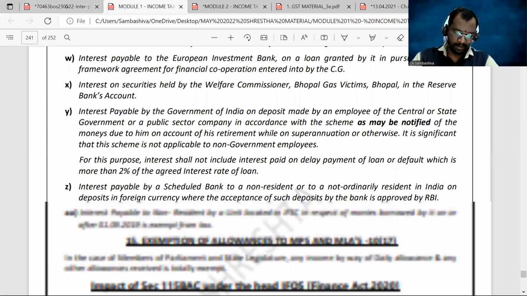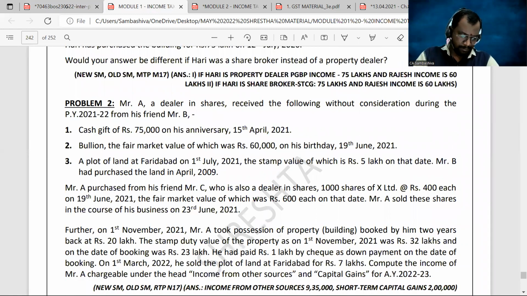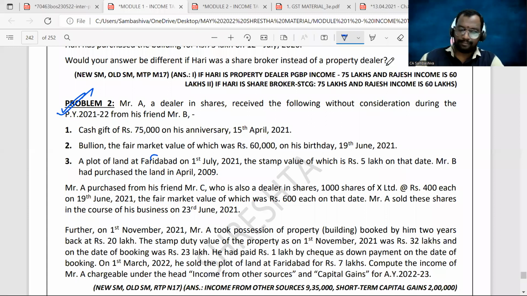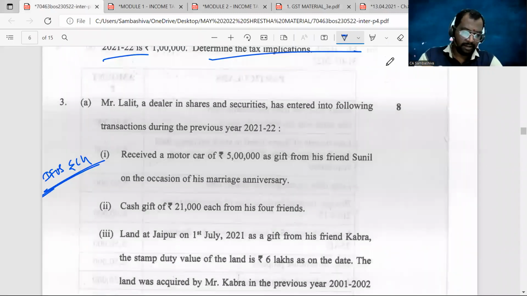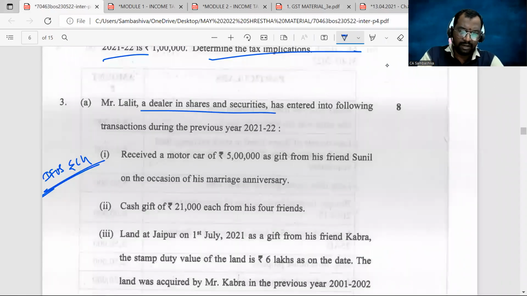So you can see here, similar to problem number 2, sir. Mr. Lalit, a dealer in shares and securities. And here we have seen Mr. A, a dealer in shares and securities, received without consideration during the financial year. So he entered into the following transactions.